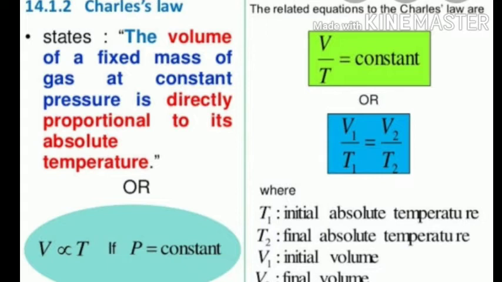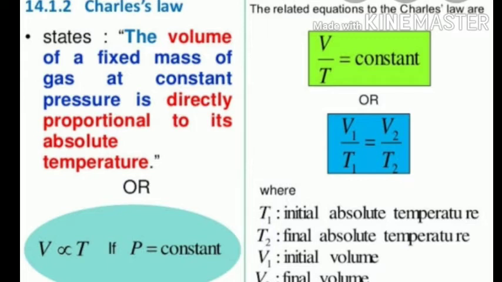Therefore, V upon T is equal to constant. If initial values of volume and temperature are V1 and T1, and these values change to final values V2 and T2, then V1 upon T1 is equal to constant. Similarly, V2 upon T2 is equal to constant, and therefore we get V1 upon T1 is equal to V2 upon T2. Then third gas law is Gay-Lussac's law.